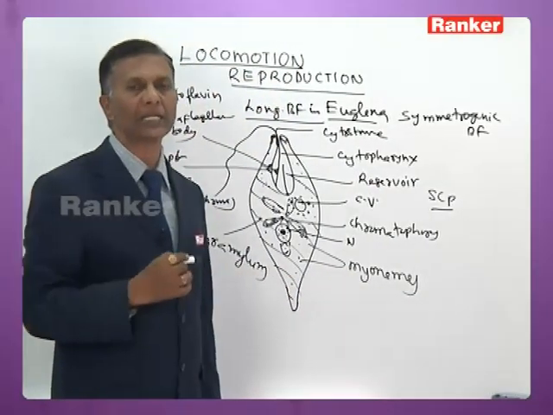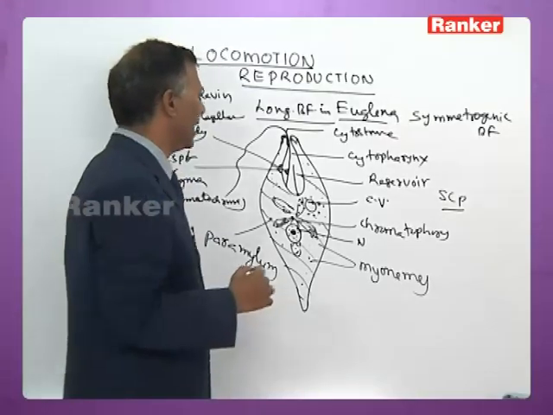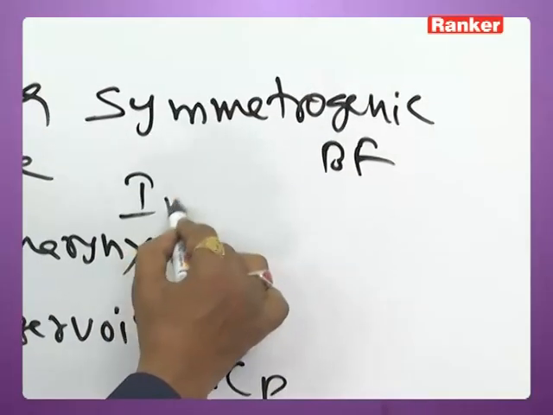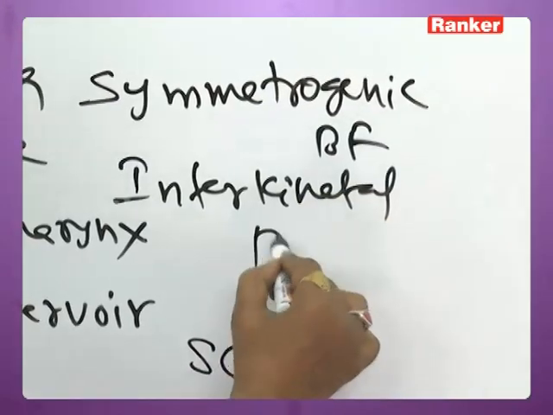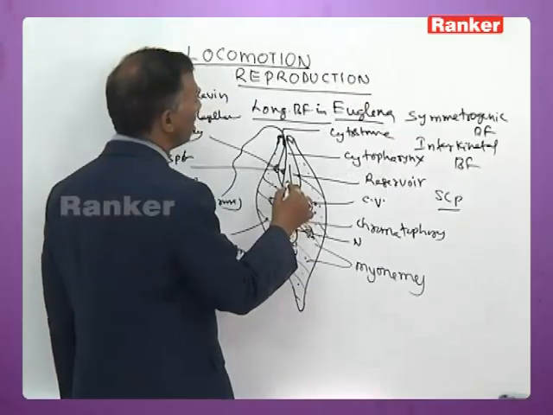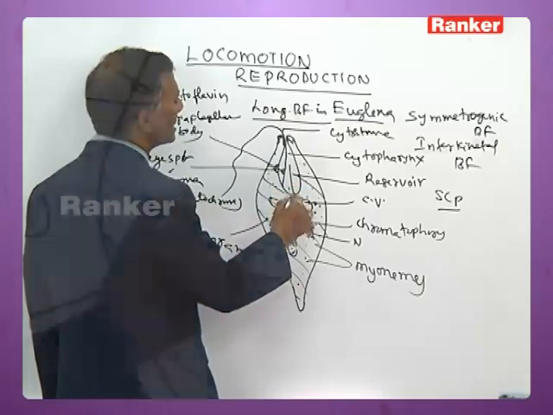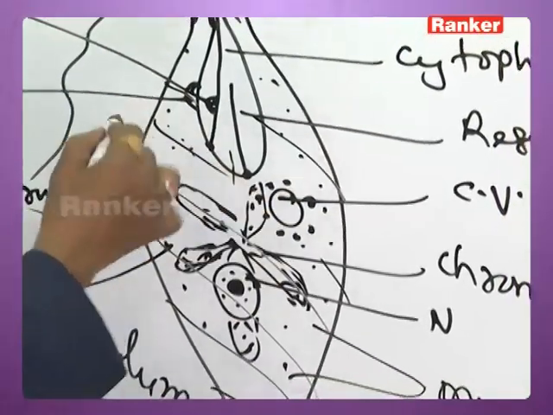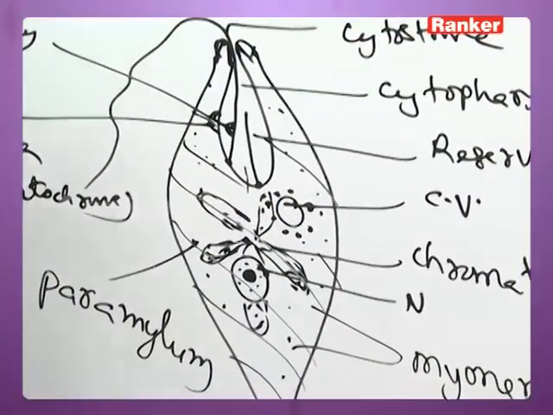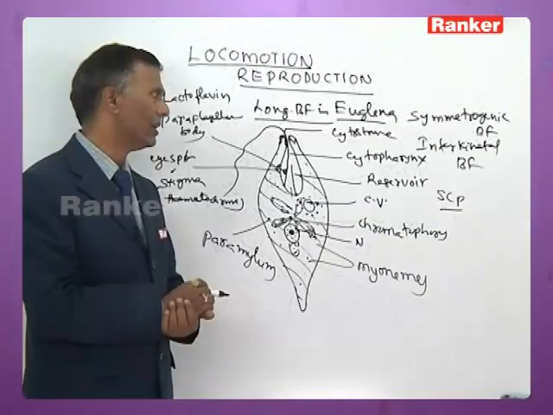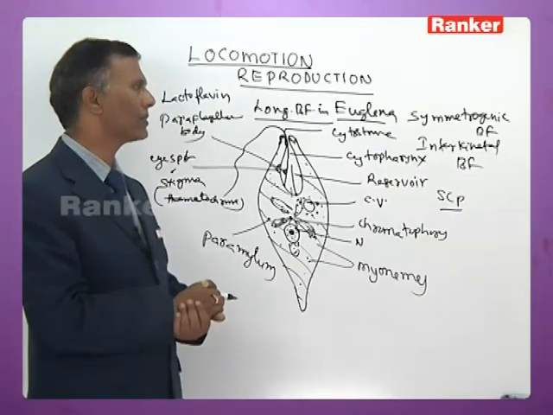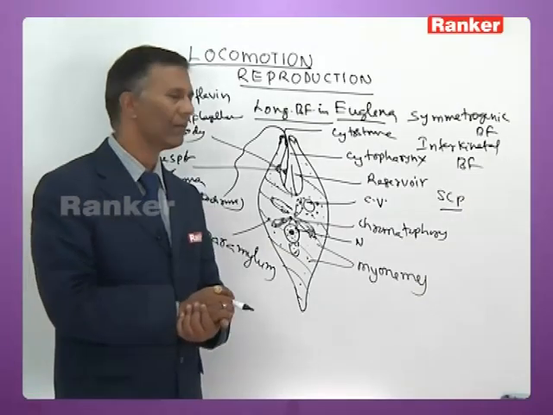Longitudinal binary fission in Euglena is also called symmetrogenic binary fission, as it gives identical young ones. It is also called interkinetal binary fission, because the fission passes between the two kinetes. These two blepharoplasts are referred to as kinetes. It passes in between the two kinetes and doesn't cut them. That's why it is called interkinetal binary fission or symmetrogenic binary fission.